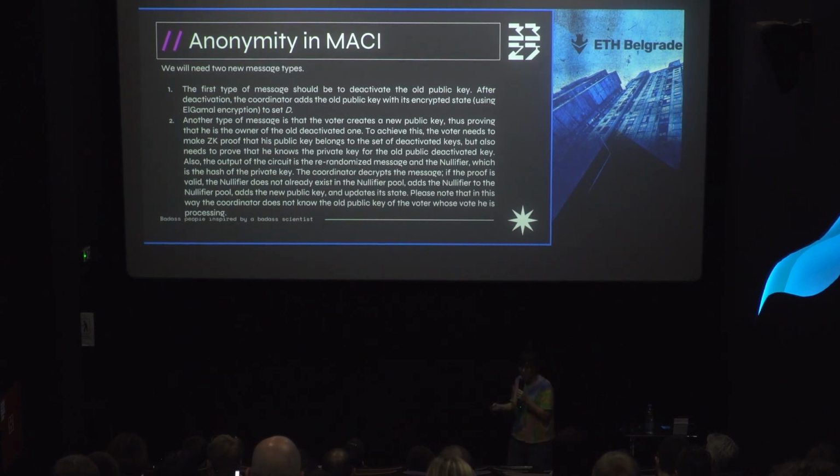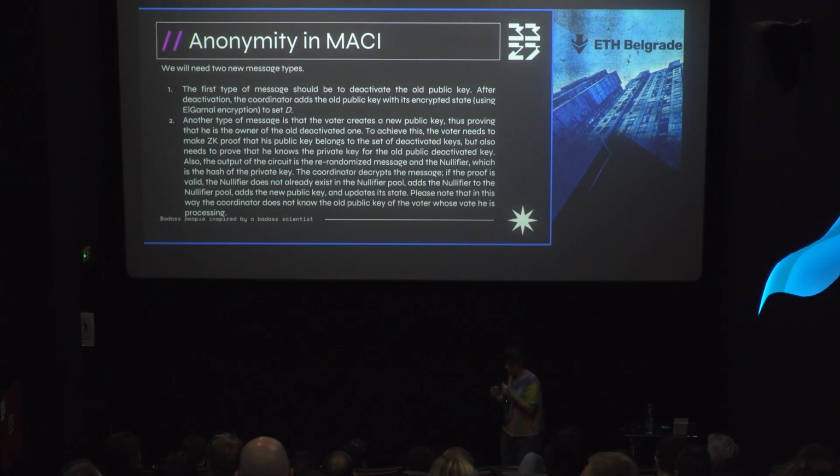And we need to add some more things. We need to add 2 more types of messages. The first message is for deactivating a public key. To deactivate the old public key, the user needs to send a message to the coordinator, and this message will be encrypted using ElGamal encryption.